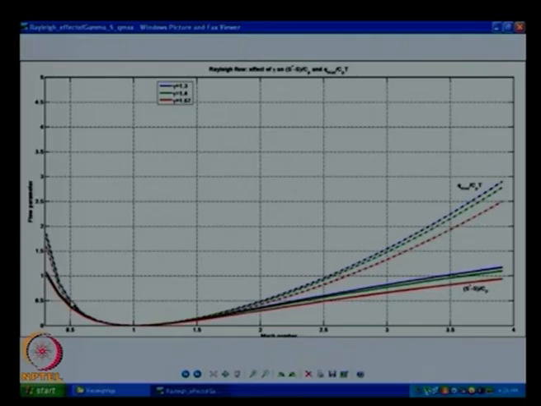Okay. This is the reason why I will say, if there is a possibility of going through a shock, the flow can go from this point to a subsonic solution and still add a little more heat.